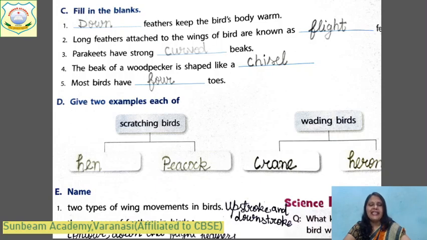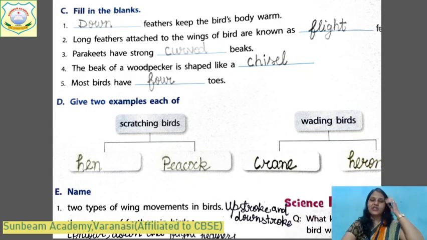Now, E. Here you have to write the answer. 2 types of wing movement in a bird. When a bird flies, birds do 2 types of movement. Now I have shown you pictures also that are called upstroke and downstroke. What are these 2 movements? Upstroke and downstroke. What will you write here?